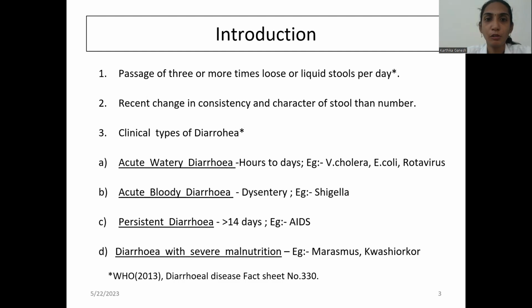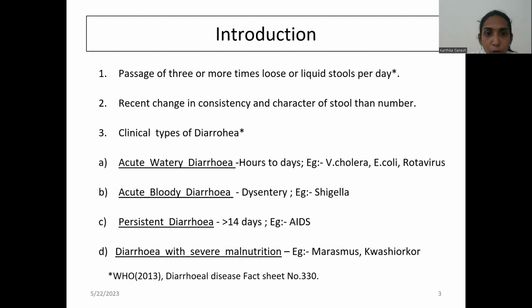Okay. First, moving on to the introduction. Diarrhea is defined as the passage of 3 or more loose or liquid stools per day. Previously, there was also another definition: a recent change in the consistency and character of the stool rather than the number. So it is not the number, but the consistency and character of the stool that matters.